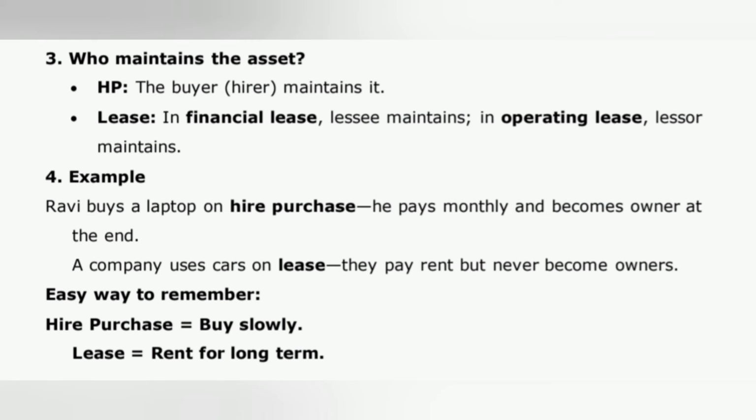Example. Ravi buys a laptop on hire purchase. He pays monthly and becomes owner at the end. A company uses cars on lease; they pay rent but never become owners. Easy way to remember: hire purchase is equal to buy slowly. Lease is equal to rent for long term.